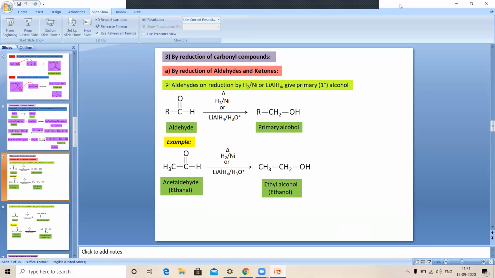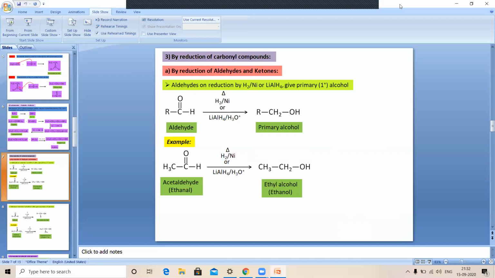So here, first, by reduction of aldehydes and ketones, we can prepare alcohols. Aldehydes can easily be reduced to primary alcohol, while ketones are reduced to give secondary alcohol. Tertiary alcohol cannot be obtained by this method.